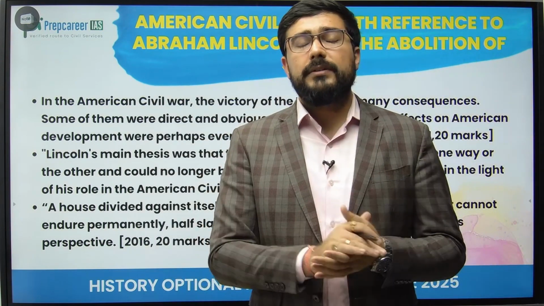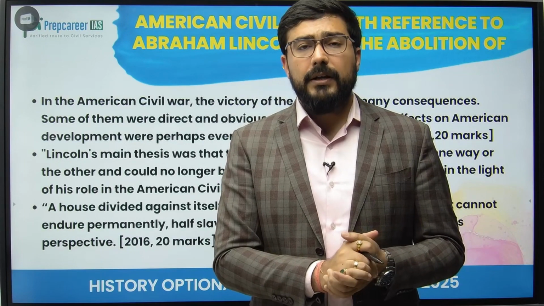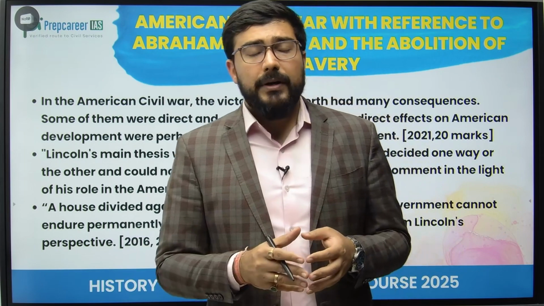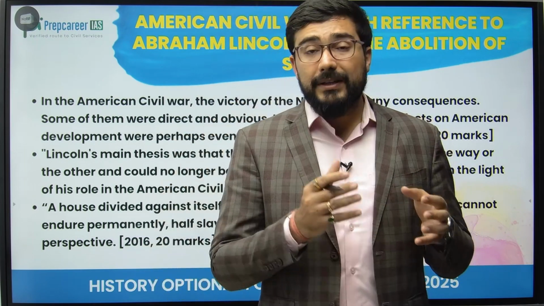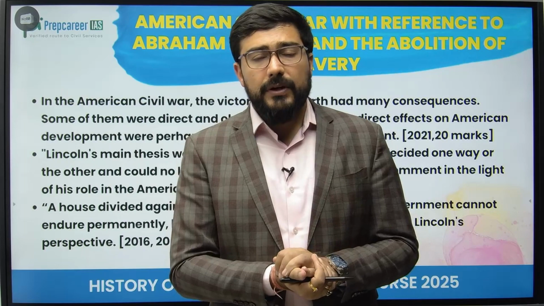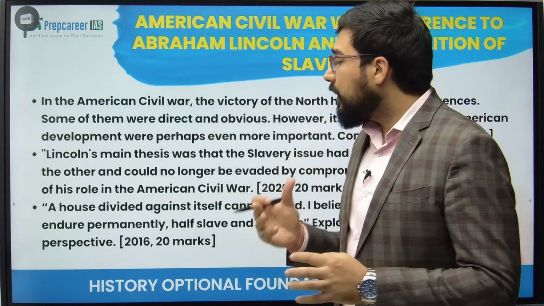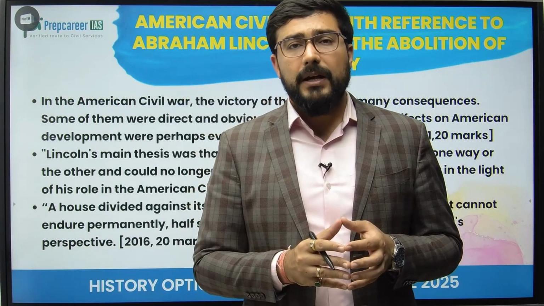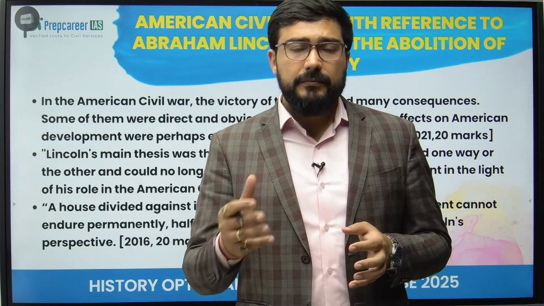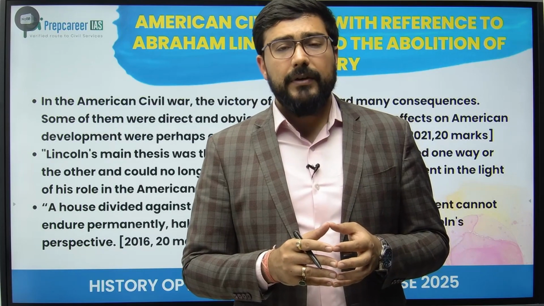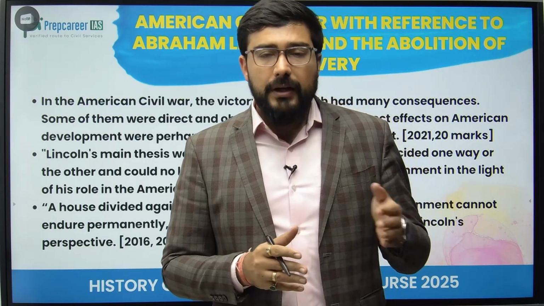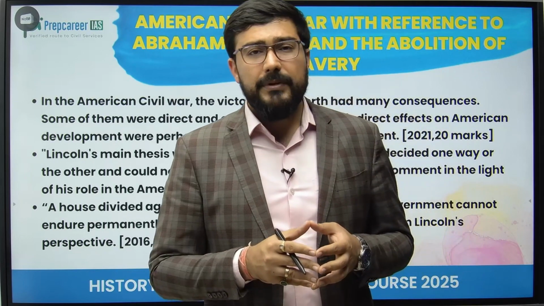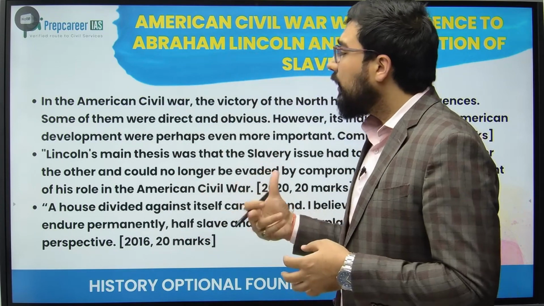The constitution came into final promulgation by 1788, and the office of the president became prominent by 1789. But they could not take a decision whether to stop slavery or let it continue. That's why eventually it was left to the states, and every time there was an induction of a state, like I've just told you, there were only 13 states in the beginning. However, by 1860 they had around 35-36 states. So the 13 states had become 36, more than 2.5 times. So what was happening at this point of time was that the chances of conflict were very high.